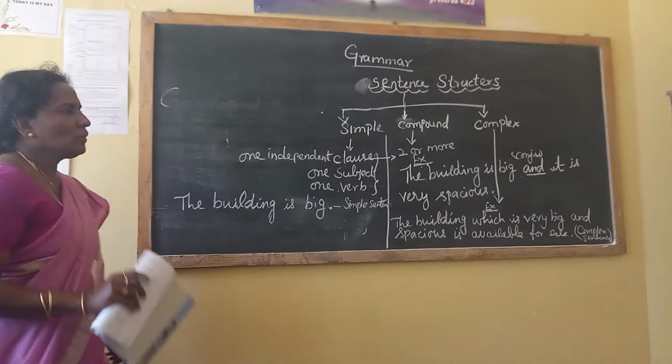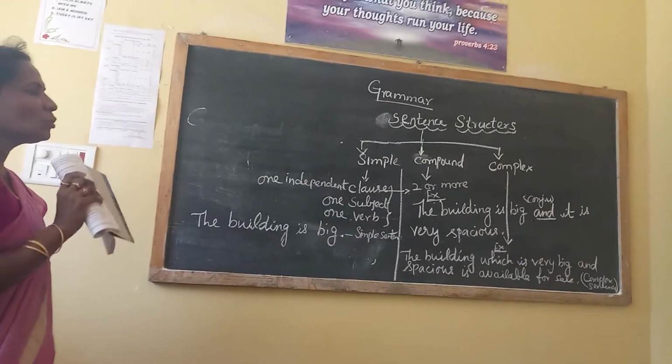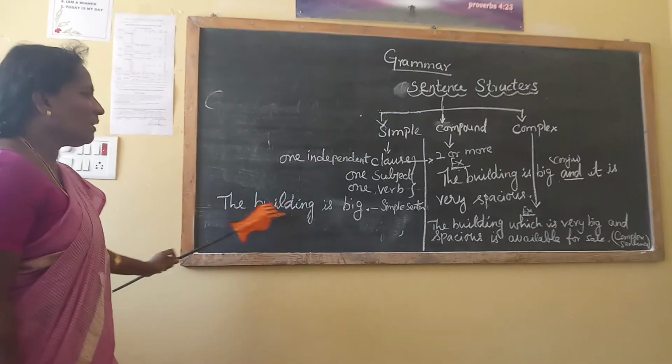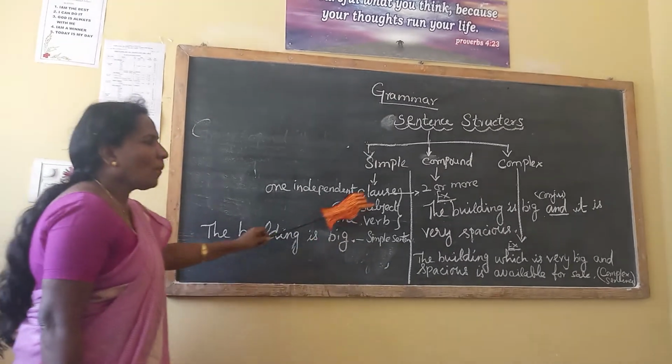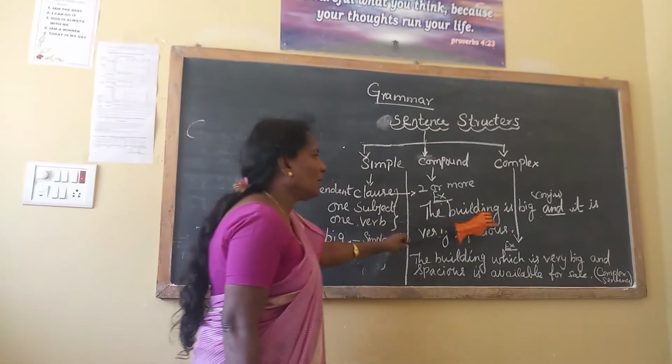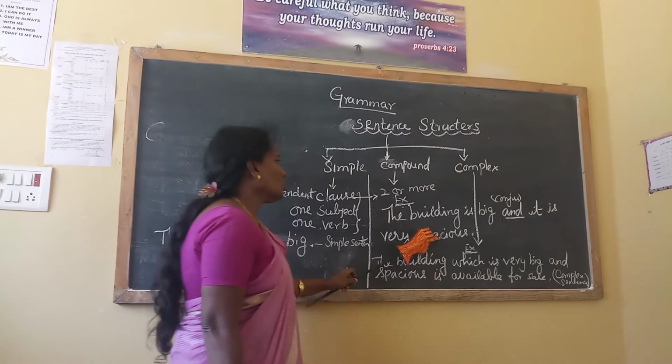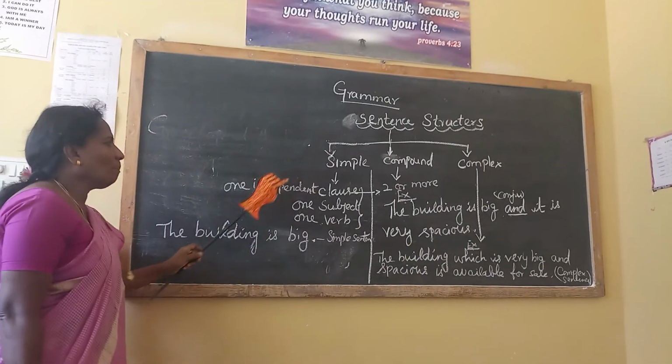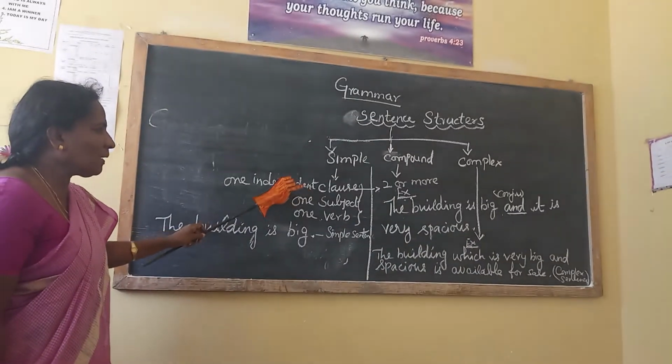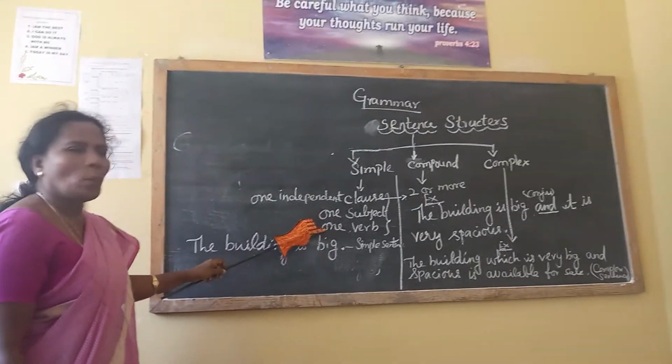Now just see the board and read these three sentences. The building is very big, simple. The compound sentence: the building is big and it is very spacious. I told you in simple it is only one independent clause, one subject, one verb.